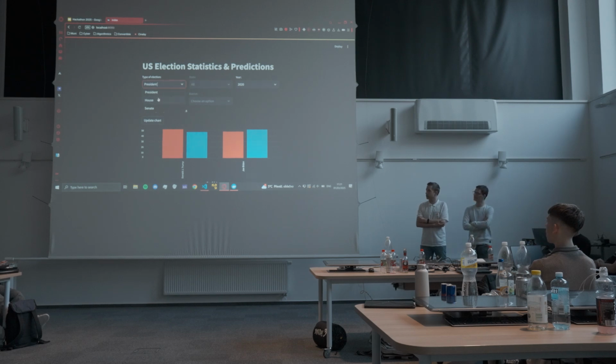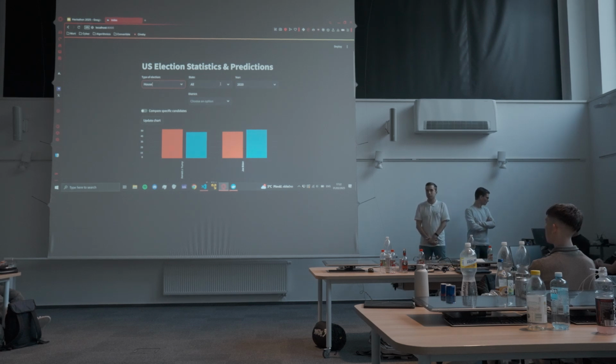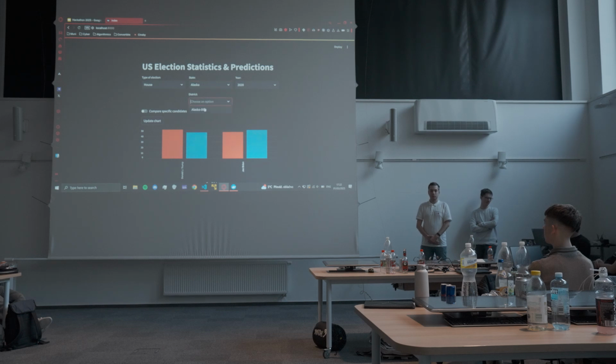Now I'll show you the next usage. When you click on house elections or Senate elections, you have available states, because they are elected in the states and in different districts. So you have to choose from those. For example, I can choose a house election from, let's say, Alaska from year 2020. Now I can click on update chart. I have to wait a minute, and I see the results.